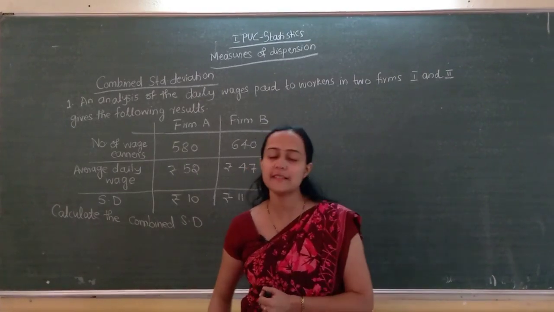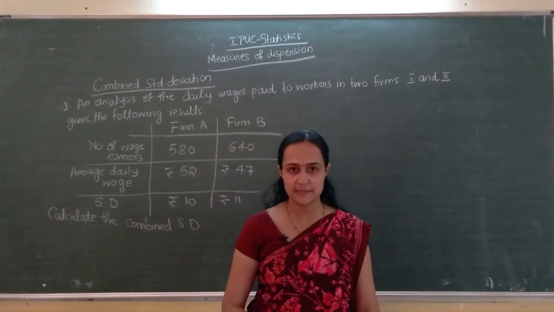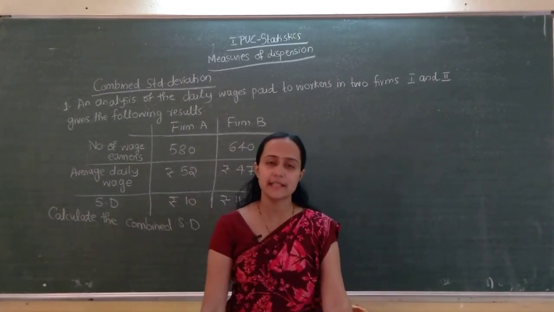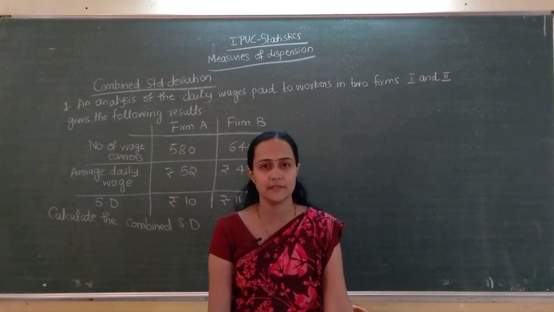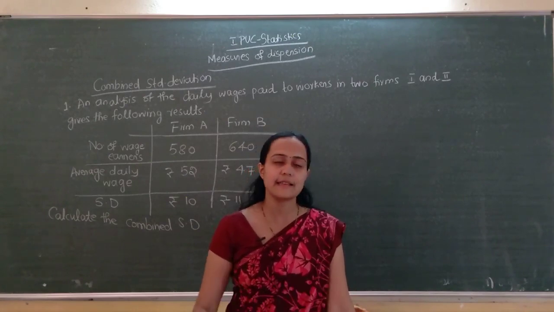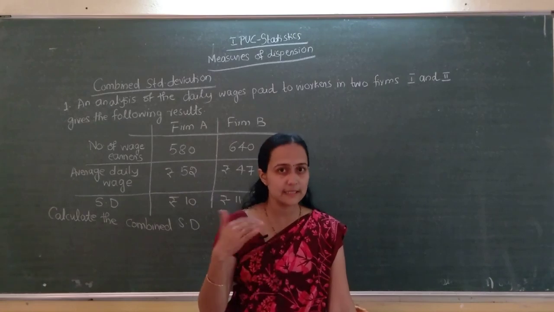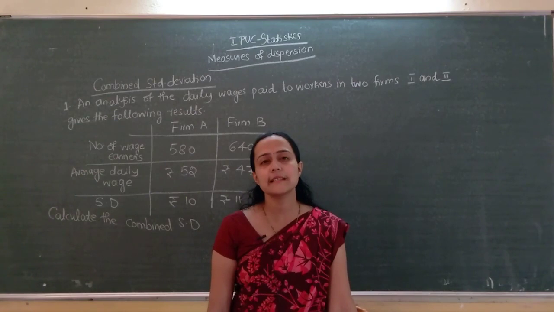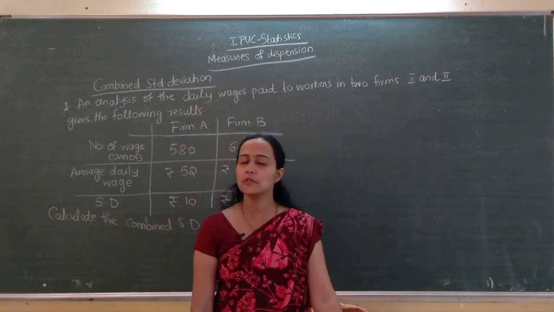Namaste dear students. In the last few classes we were discussing measures of dispersion, right? Measures of dispersion: first one range, then quartile deviation, then mean deviation, then standard deviation, isn't it? Among the four we considered the last one, standard deviation. Compared to all the previous three measures of dispersion, standard deviation is considered to be the best measure of dispersion. Why? Do you remember?